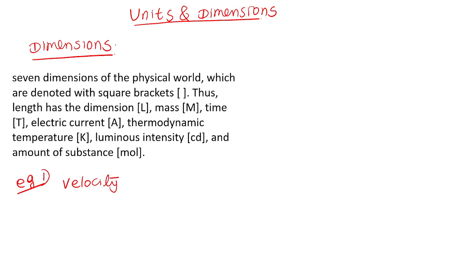Tell me one of the formulas representing velocity. Velocity is equal to displacement by time. My objective is to write the dimensions of the physical quantity velocity. The dimensions of velocity are derived from any of the 7. Velocity equals displacement by time.